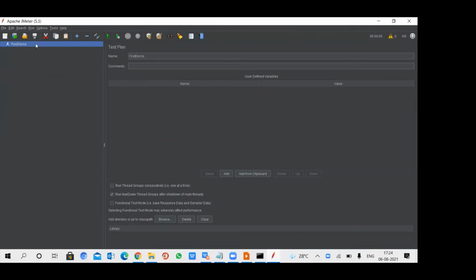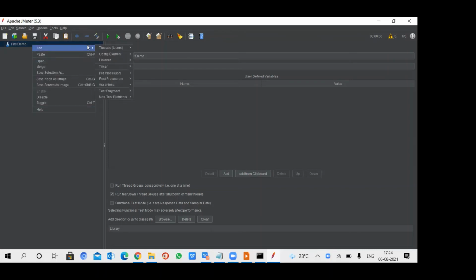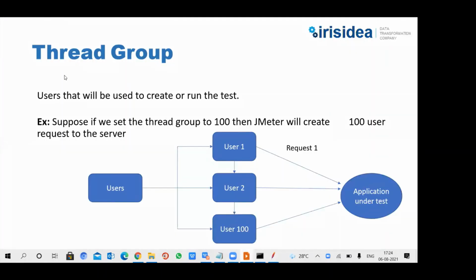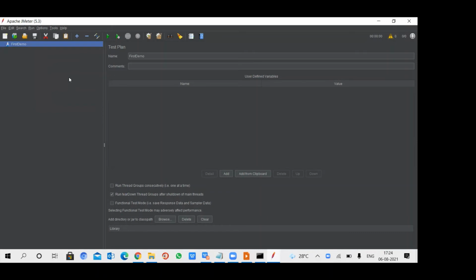We right click on the test plan name and it provides some options. First, we need the thread group, and we must define some elements to configure our test plan.